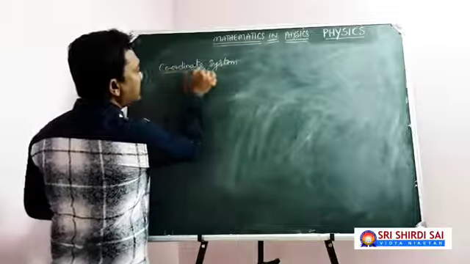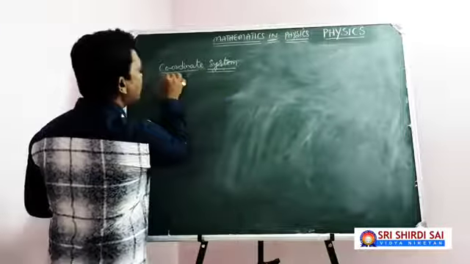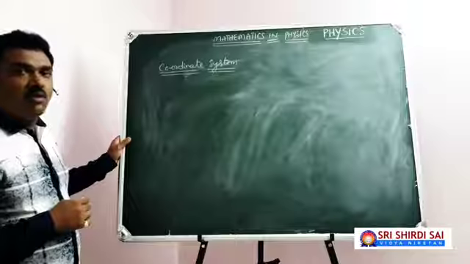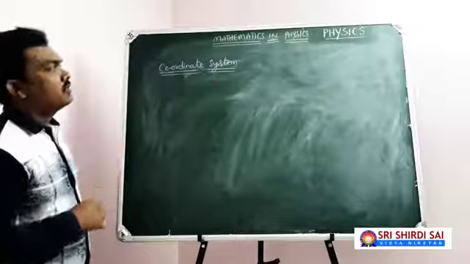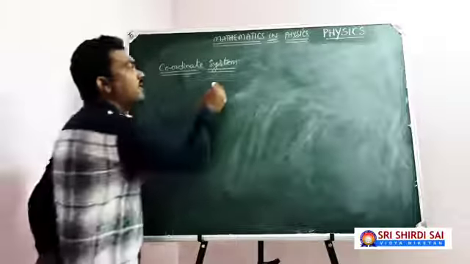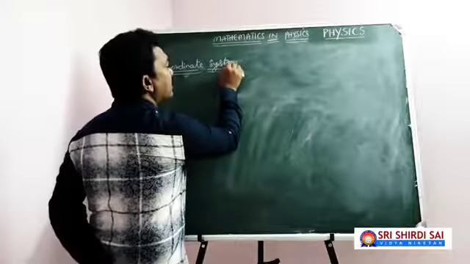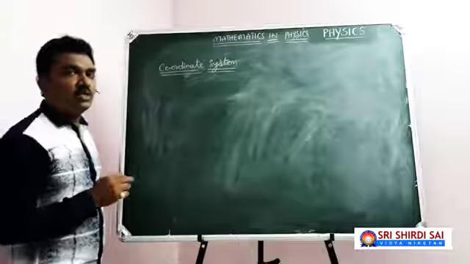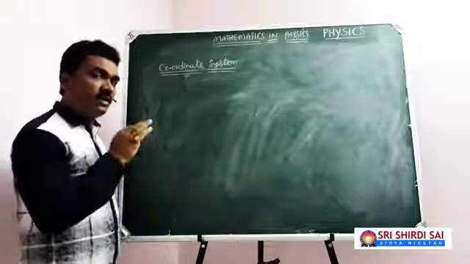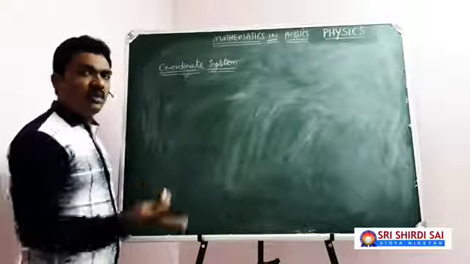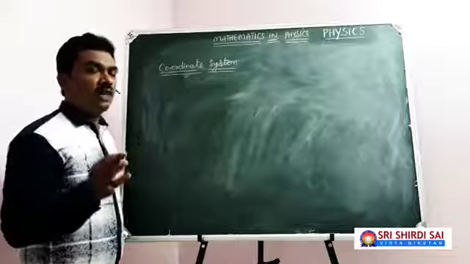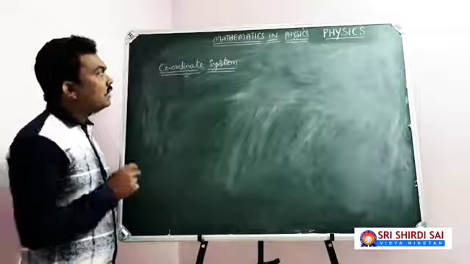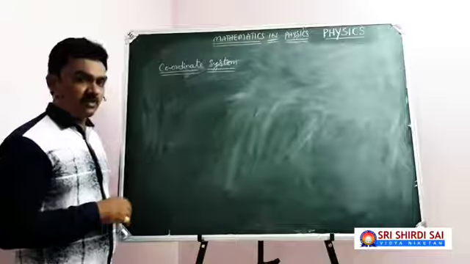Coordinate system is one of the topics in mathematics that we need most while handling the concepts of physics. Of course, you have got a few basics of the coordinate system even in 7th standard, but still I wish to give more clarity at 8th standard, because it will not be revised further at higher standards. So if you have any gaps or blocks, you need to fill them here itself. So what is a coordinate system first of all?